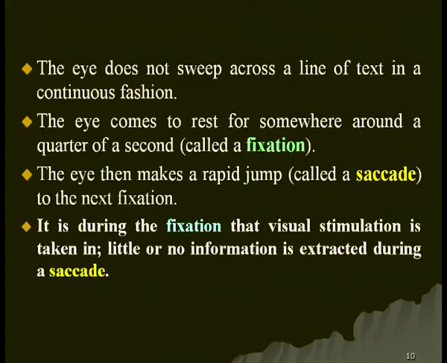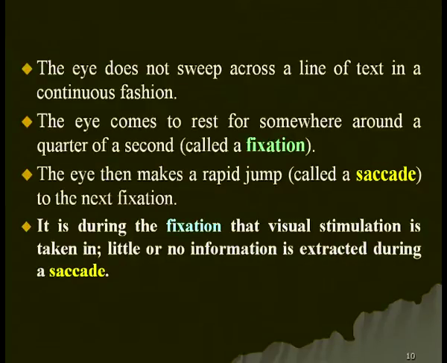Then the eye makes a rapid jump. It quickly jumps to the next fixation, and that process is called a saccade. It is during the fixation, when we fix our eyes, that visual stimulation is taken in. Whatever information about the visual aspects of the word is taken in, and then that goes to the short term memory.